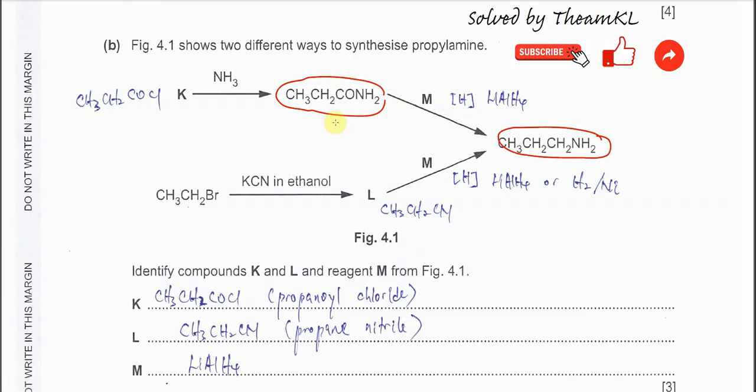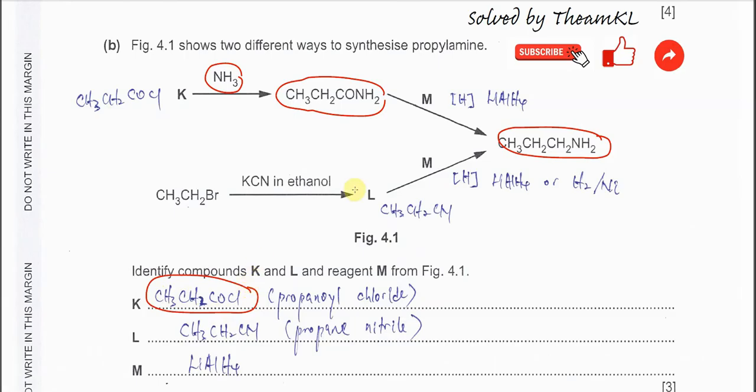So how do we get this propanamide? You need to relate to the ammonia here. The K needs to react with ammonia to form the amide, so it's quite clear it should be an acyl chloride. It must be propanoyl chloride. Propanoyl chloride will react with ammonia and form propanamide. So for K, you should put propanoyl chloride.